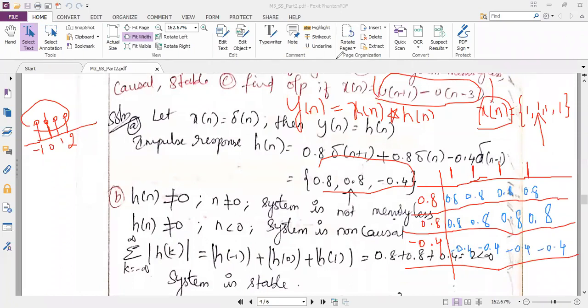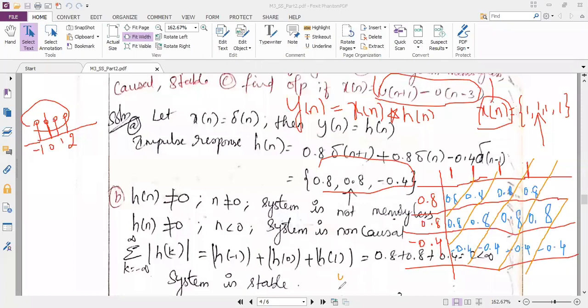Can anybody solve this? Next we need to draw the diagonal line. So the first answer is 0.8 only, the second answer is 0.8 plus 0.8, and the third answer is minus 0.4 plus 0.8 plus 0.8, and the fourth answer is also minus 0.4, 0.8 plus 0.8, the fifth answer is minus 0.4, 0.8, and the last answer is minus 0.4. Can anybody get me the answer? I will write here on the screen for you.